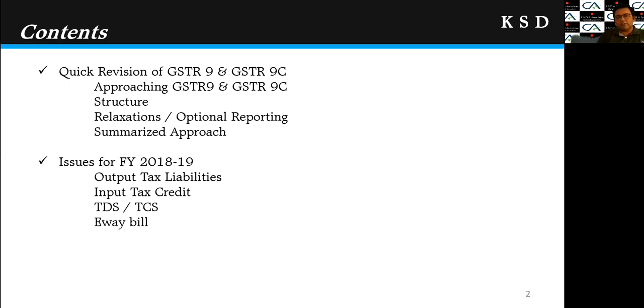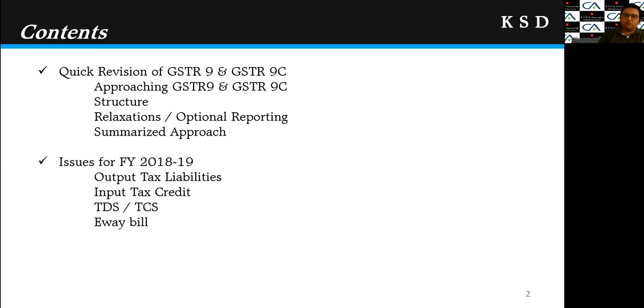So what are these relaxations and what reportings are made optional? We will discuss that, because this is also really helpful, and at present many of us don't know which fields are optional or which are mandatory. And then at last we will have the summarized approach for the GSTR 9 and GSTR 9C. Right, so this is about the quick revision of GSTR 9 and 9C. We will do it in around 20 minutes, and then we will go to the specific issues for financial year 18-19.